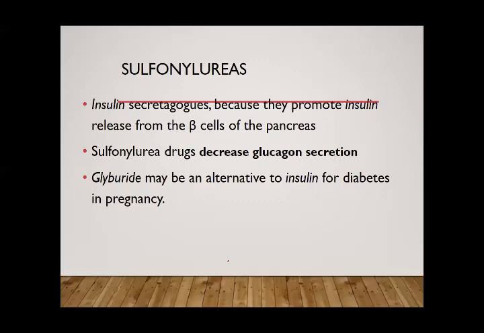Sulfonylureas can be used alone, or in combination with metformin, thiazolidinedione, alpha-glucosidase inhibitors, or other anti-diabetic drugs. So diabetes can be treated by a single drug or by a combination of drugs, depending upon the condition of the patient or the glycemic control.